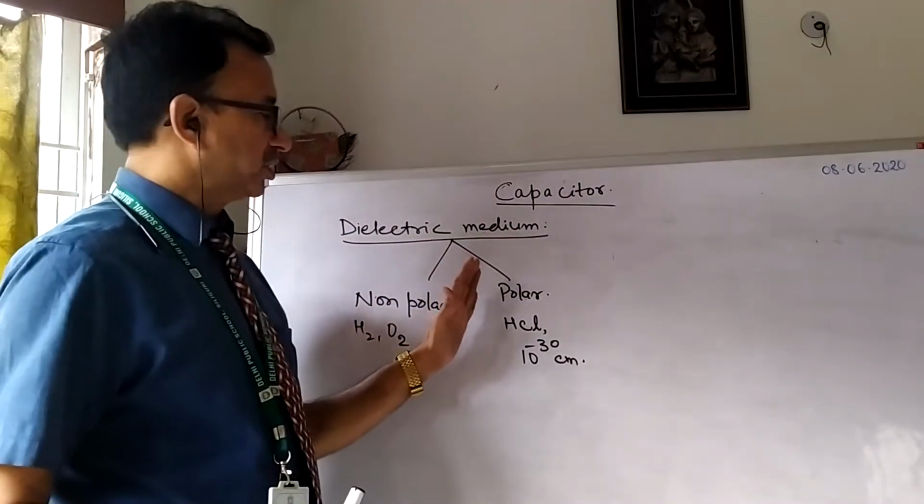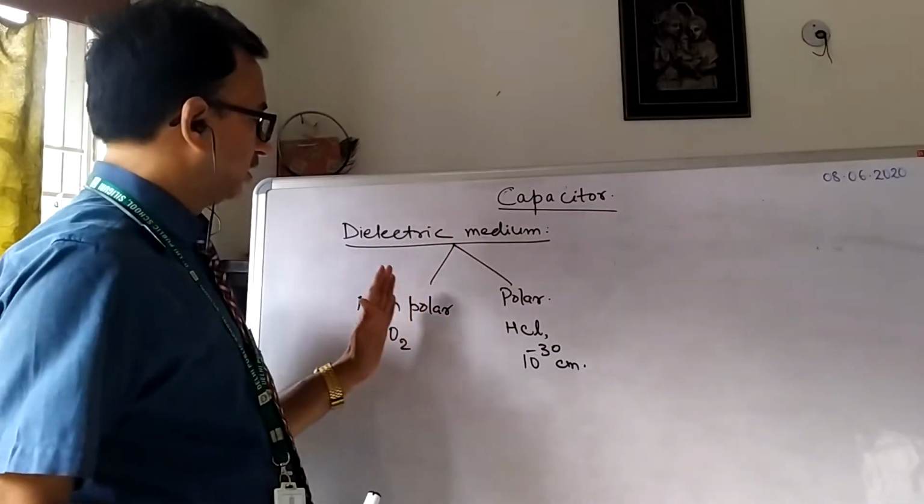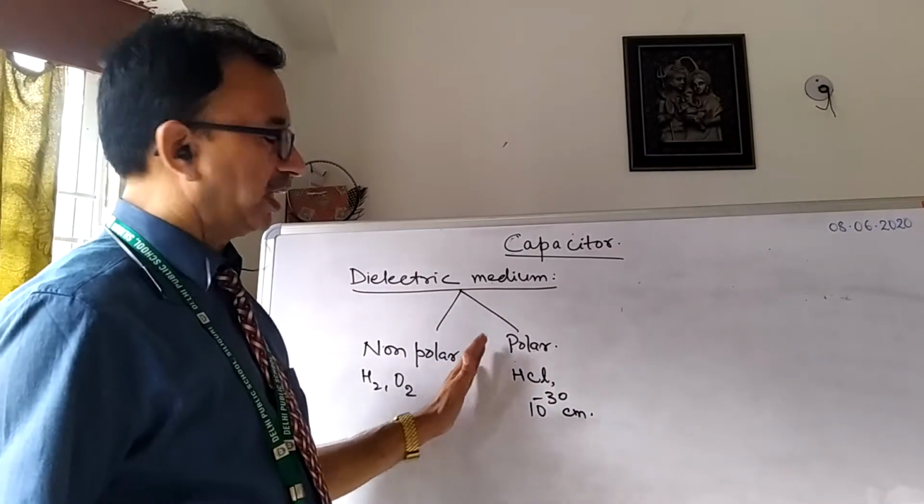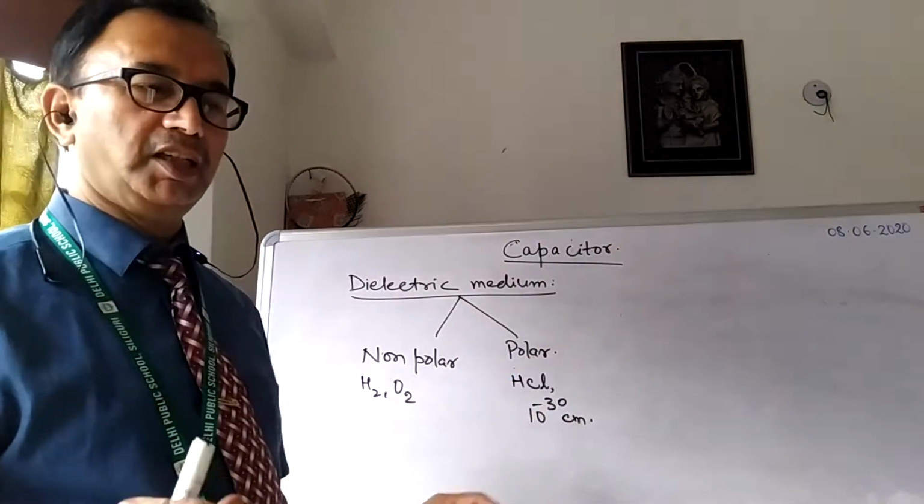In the presence of an external electric field, both the polar and the non-polar will develop a dipole moment. That is called the polarization of the dielectric.